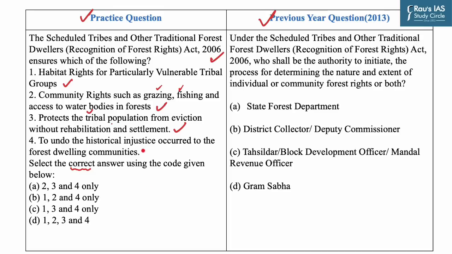Now statement 4 says to undo historical injustice occurred to the forest dwelling communities. Now having read all the three statements, you can easily find that the objective of this act is very same. So statement 4 is also correct. So our answer would be D, that is 1, 2, 3 and 4. Answer for this previous year question is D, that is Gram Sabha.